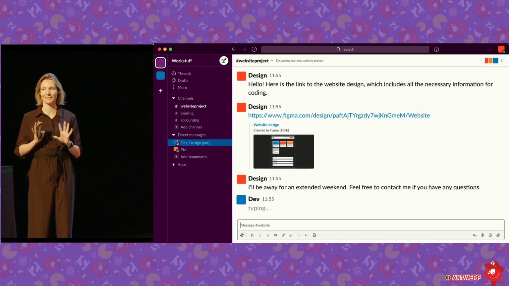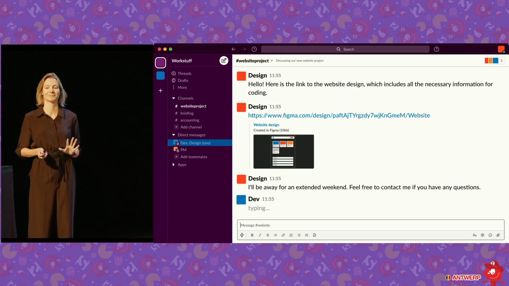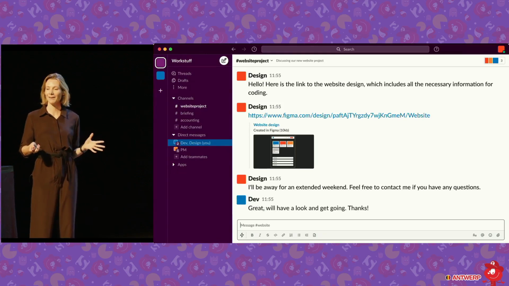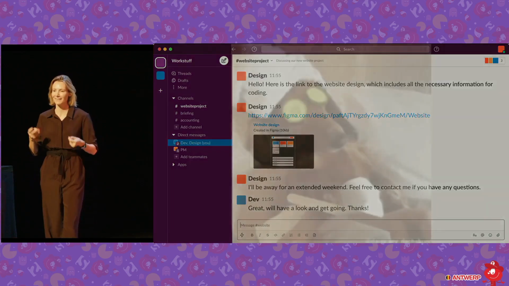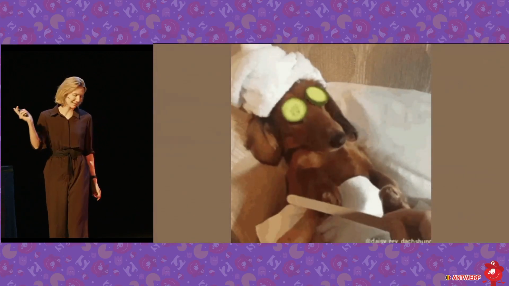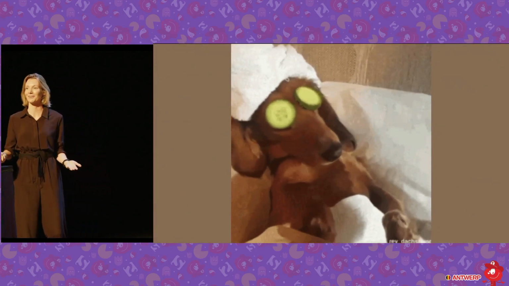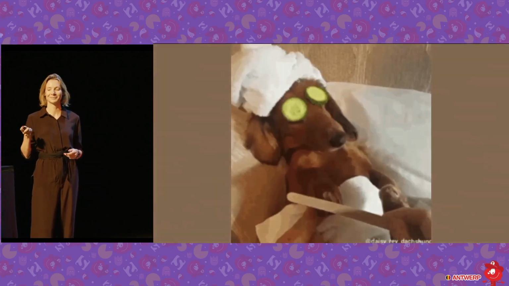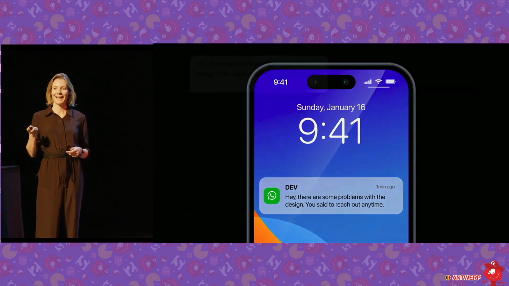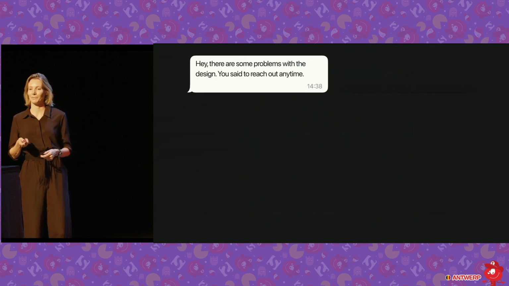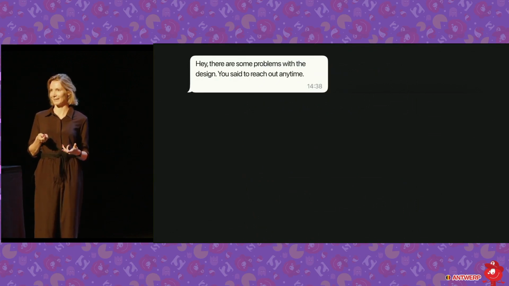Developer typing. This is a dangerous moment. Great, I'll have a look and get going. That was easy. Fine, designer did it all by the book, getting off, having that weekend I deserve, until... Hey, there are some problems with the design. You said to reach out any time.